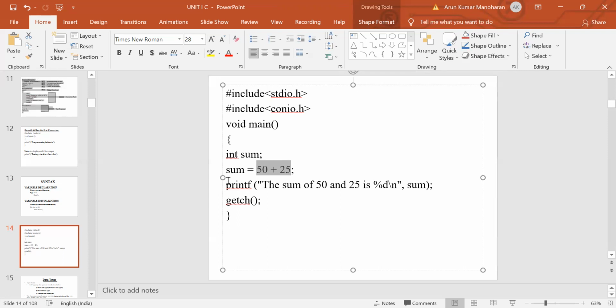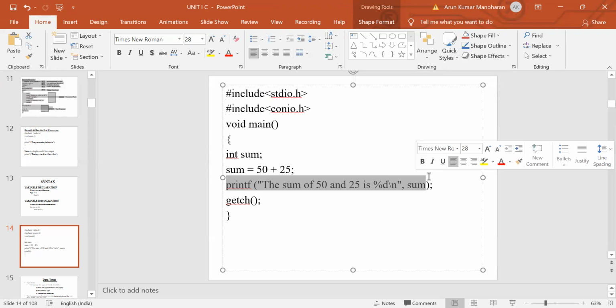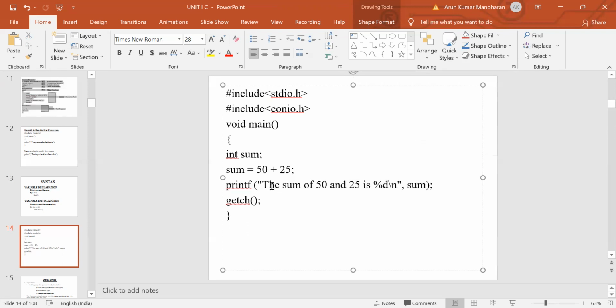And then finally, we are going to print the final result, which is stored in the variable sum. All the statements written inside the printf function will be displayed on the output screen. So the output will be the sum of 50 and 25.